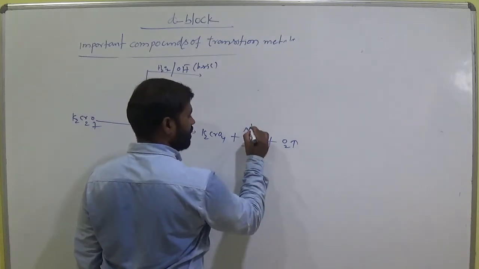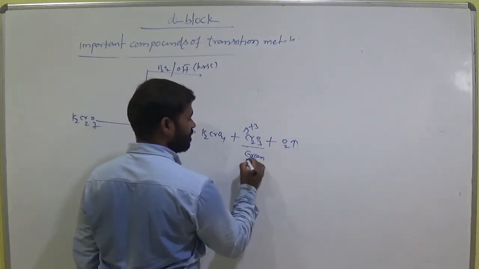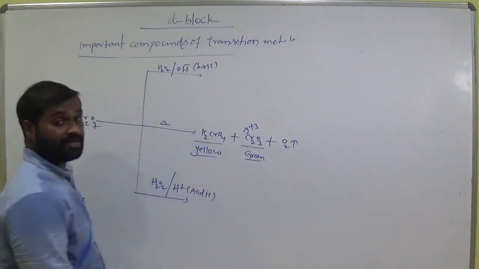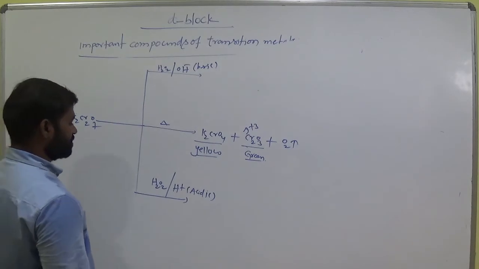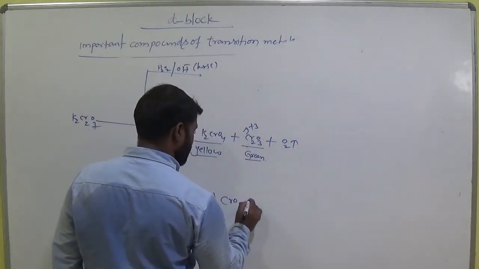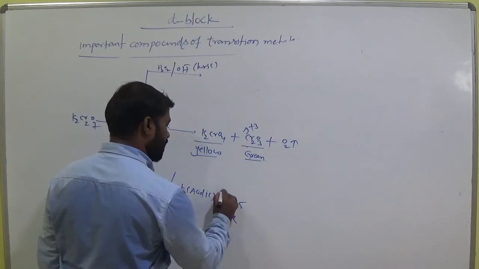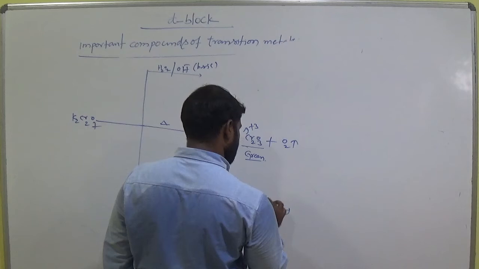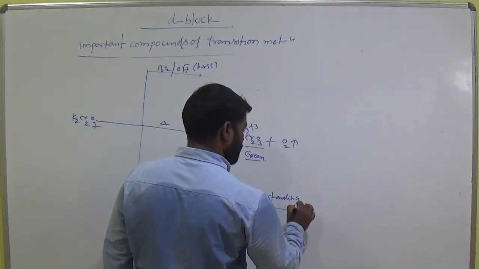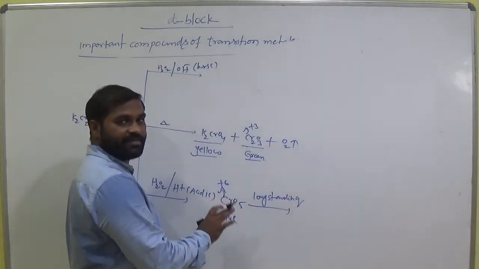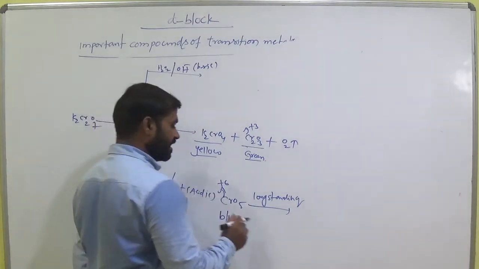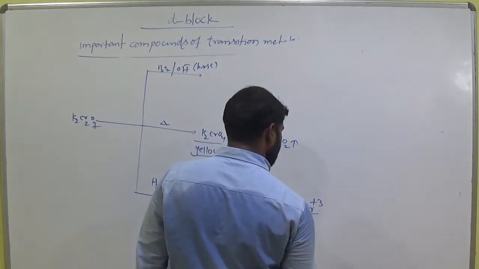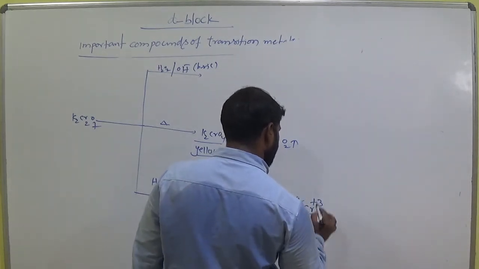Chromium trioxide here has +3 oxidation state, which is in green color; potassium chromate is in yellow color. Keep the important colors here. In acidic medium it gives CrO5, chromium pentoxide, which is in blue color, oxidation state +6, and for long standing, that means we keep this compound undisturbed, then it becomes Cr+3, which is in green color again.